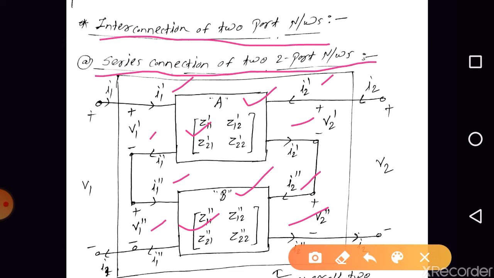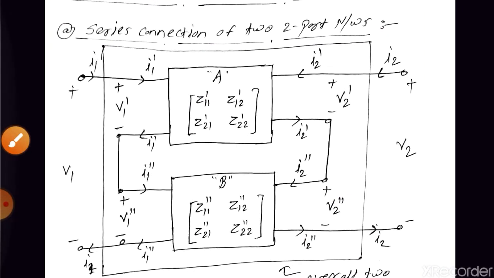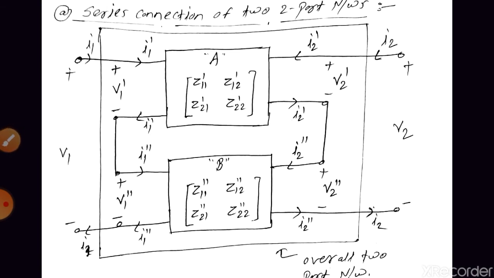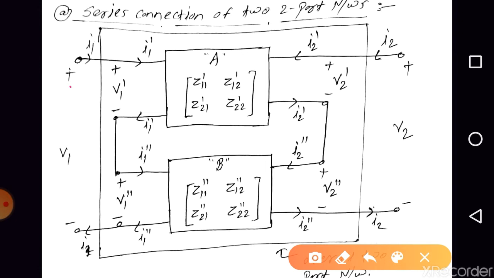We have connected these two networks in series. The input ports of network A and network B are connected in series, as well as the output ports of network A and network B. The total input voltage is V1. This voltage is divided as V1 dash and V1 double dash.